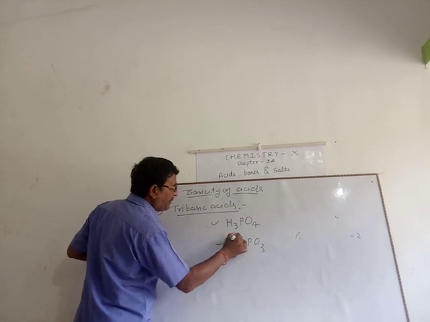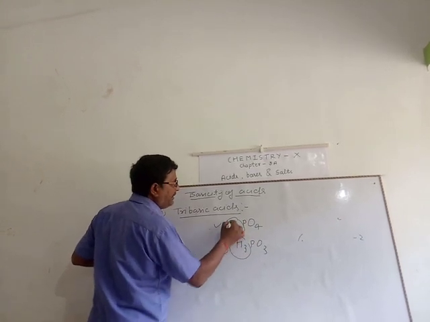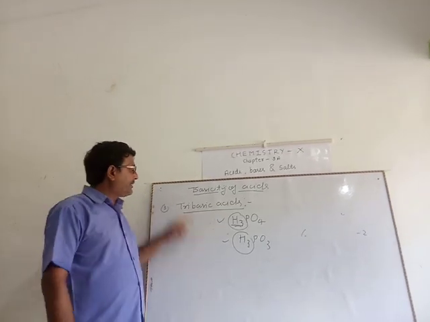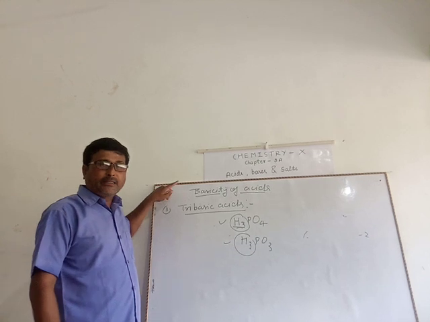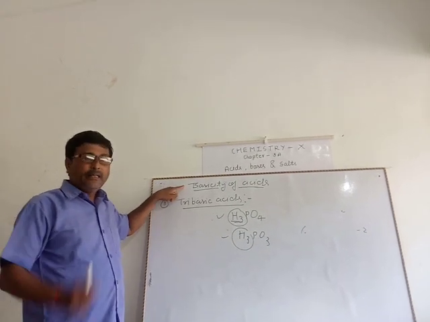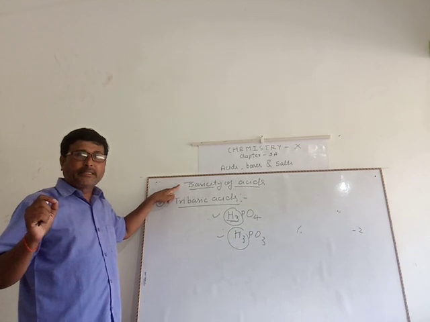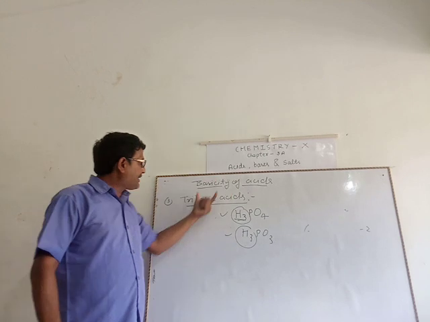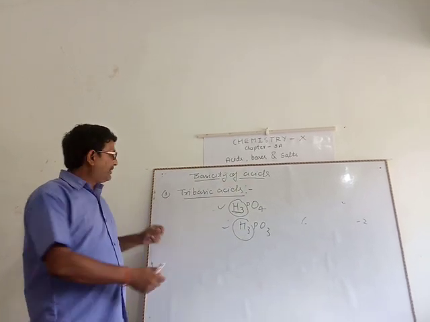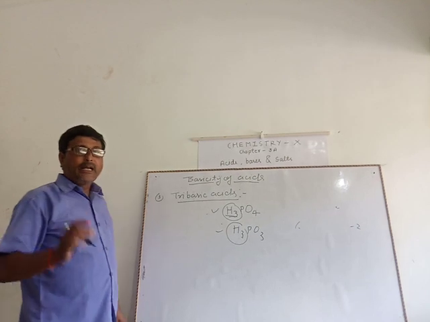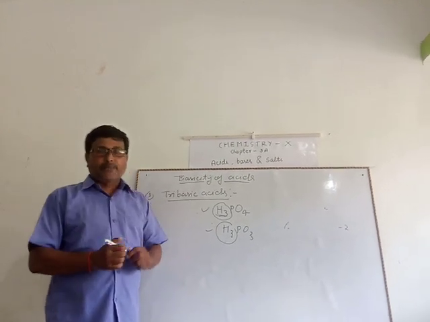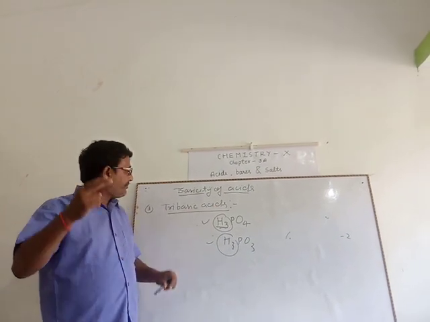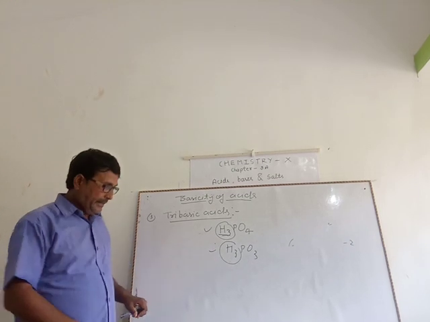This acid has 3 replaceable hydrogen ions, so it is called tribasic acid. My dear student, I have explained what we mean by basicity of an acid. Classified on that basis, there are 3 types: monobasic acid having basicity 1, dibasic acid having basicity 2, tribasic acid having basicity 3.